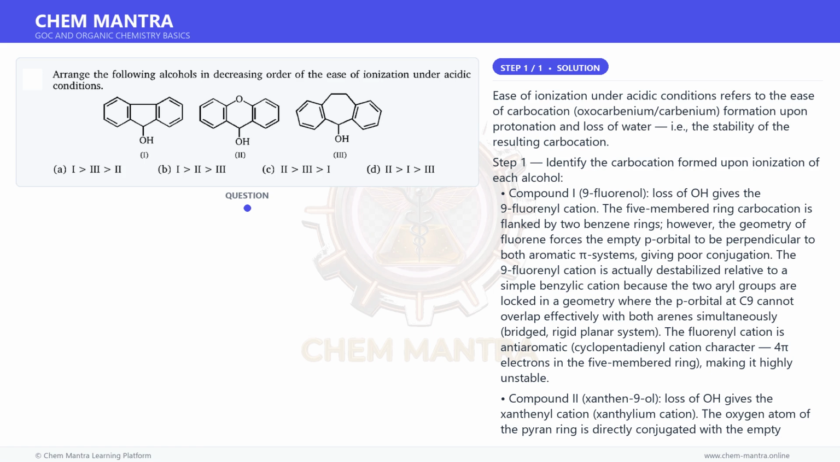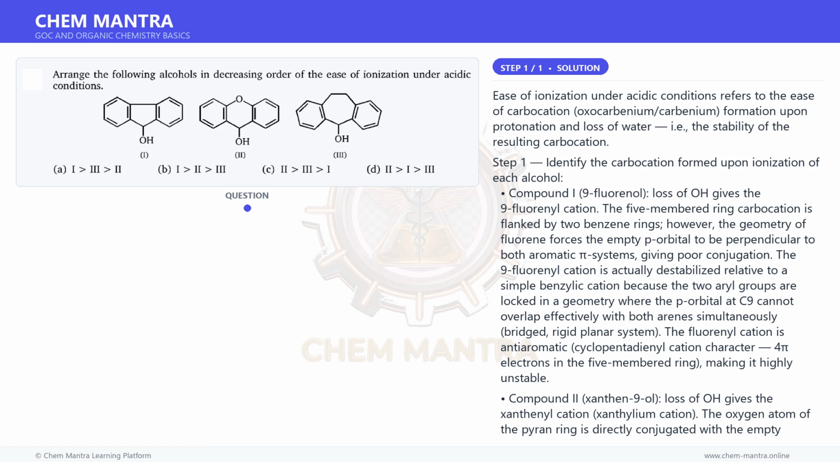Compound 3, dibenzosuberol: loss of OH gives the dibenzosuberyl (5-dibenzo[a,d]cycloheptenyl) cation. The 7-membered ring allows the 2 benzene rings to adopt a geometry where the empty p orbital at C5 can conjugate with both arenes. The carbocation is stabilized by homoaromatic bis-homoarene overlap and normal bis-benzylic conjugation. It is more stable than the fluorenyl cation, with no antiaromaticity, but less stable than the xanthylium cation, with no heteroatom lone pair donation. Step 2. Rank the carbocation stabilities, which is equal to ease of ionization.